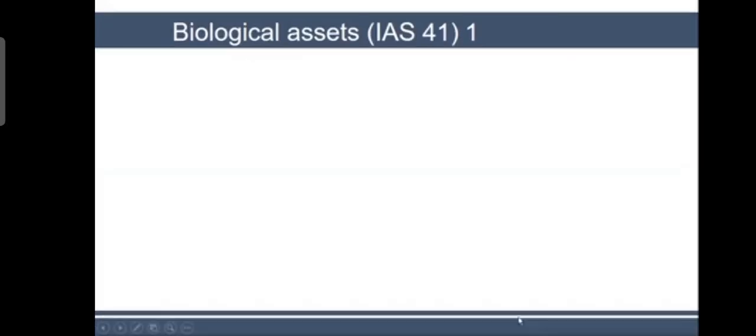Okay, this is one short topic, IAS 41. You call it agricultural resources, biological assets. Actually, it is agricultural resources and mineral resources. Biological assets are not dealt with in detail in your F7. It's very short, it has very limited scope.